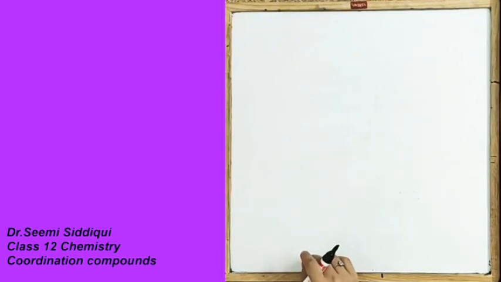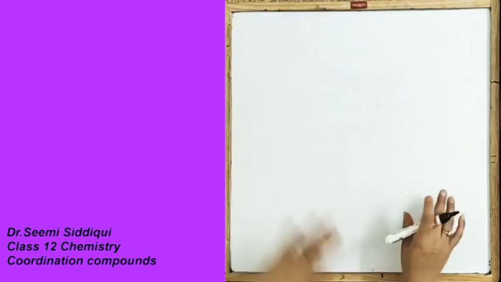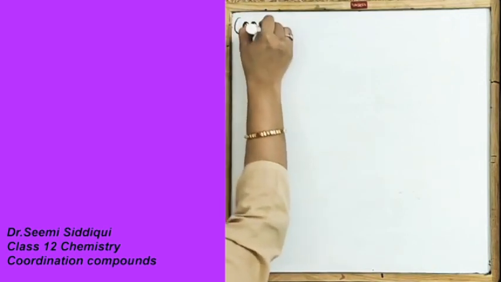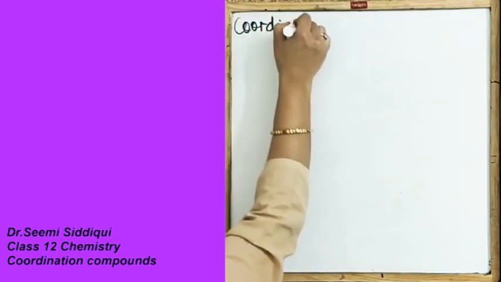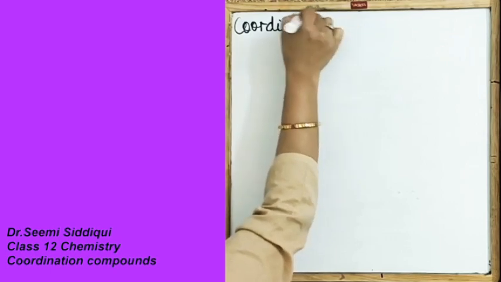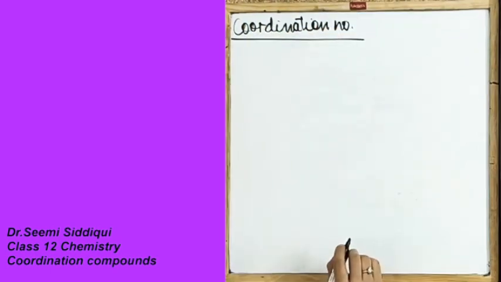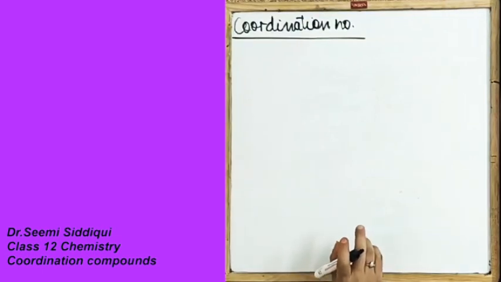Now, coming ahead after this ligand, we have the coordination number. This coordination number is very, very important for us. Now, what is the coordination number?